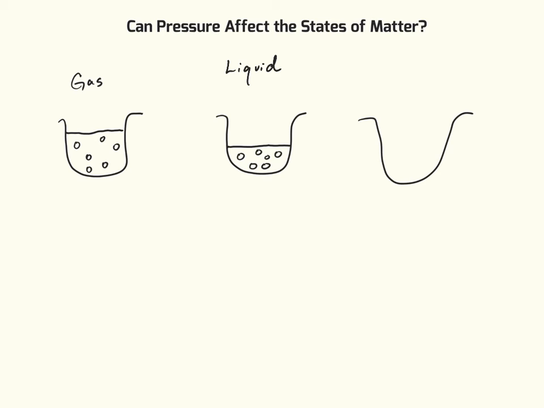Now we can go a step further, and we can drop that volume even more by lowering that lid again, and now those particles are really packed in there, because we decrease the volume, therefore we increase the pressure. So we turn this piece of matter into a solid. So by understanding how we can alter pressure, we can definitely get matter to change states because of a change in pressure. Here's just one example. This is just changing the volume.